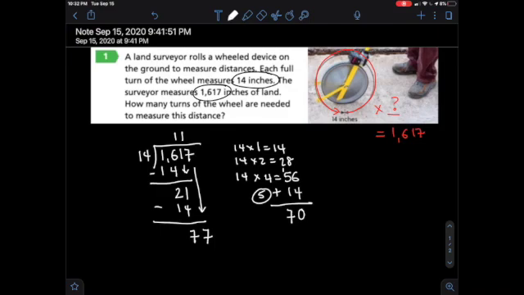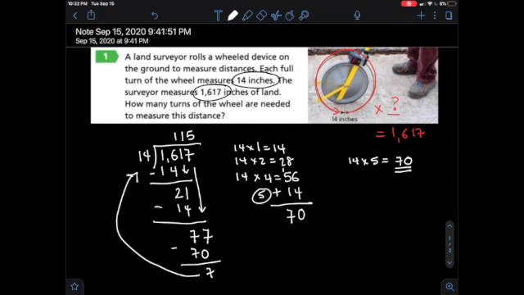And I'm going to be using 14 times 5. There it is. 14 times 5 is 70. So let's put a 5 right here. That's 70. 77 minus 70 is 7. 7 is less than this 14 right here. So that's going to become remainder 7.